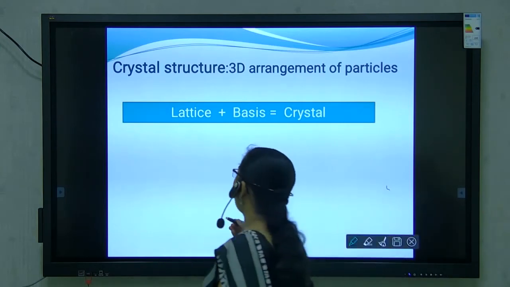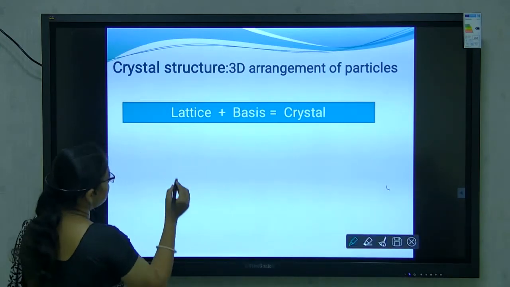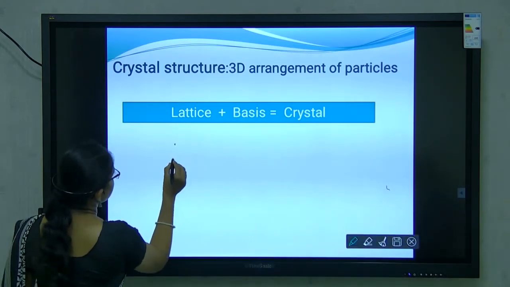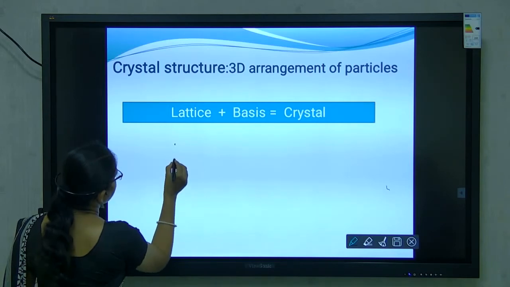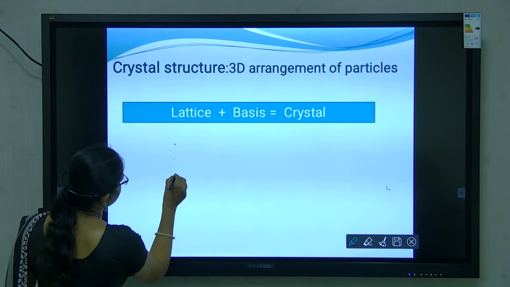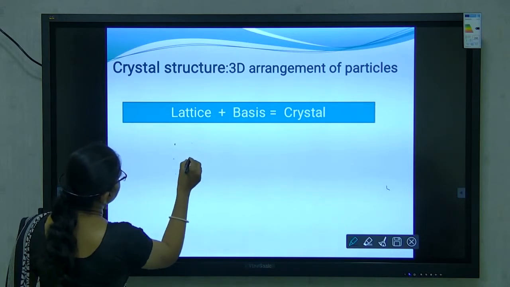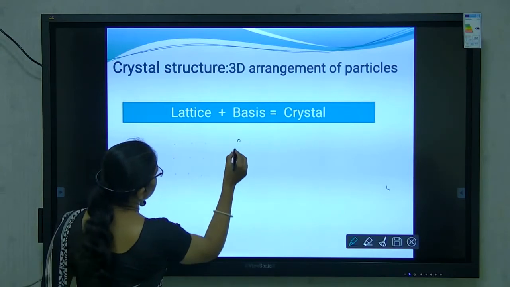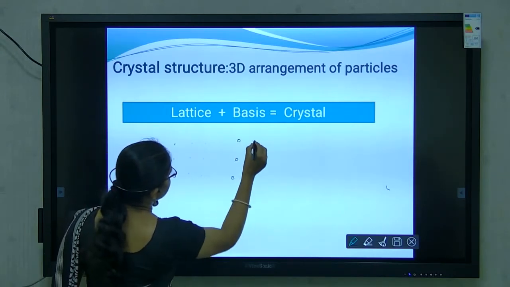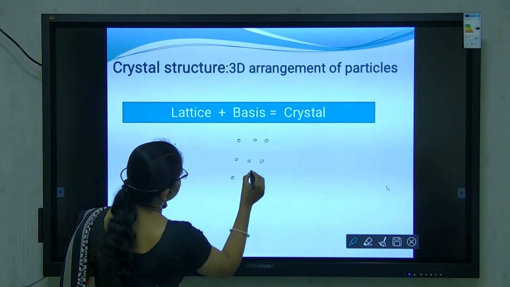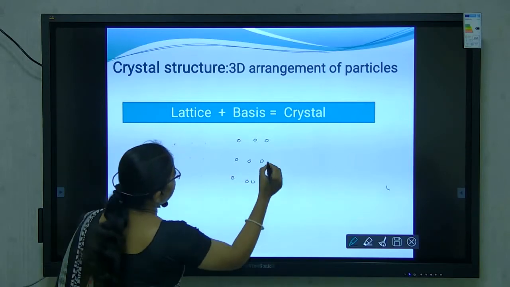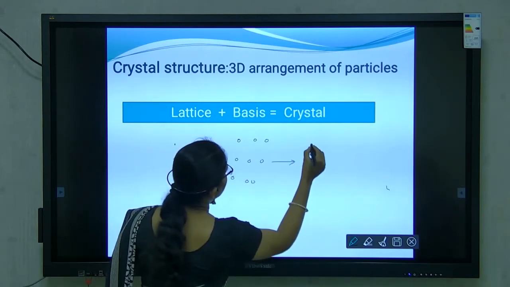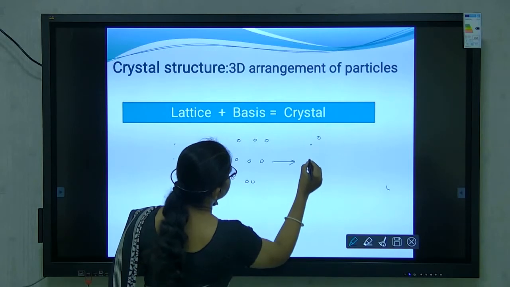Then how will you draw a lattice? Lattice is a set of points, and when this lattice is attached to a basis, we form crystals.